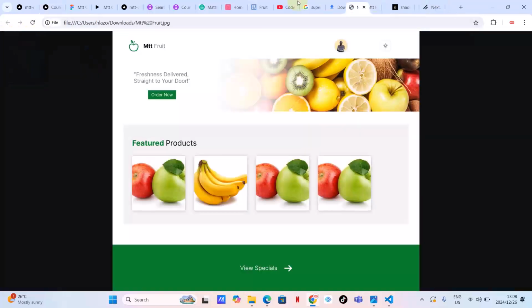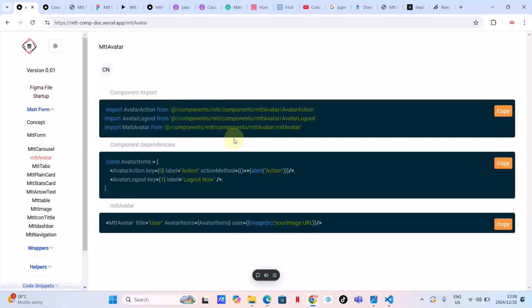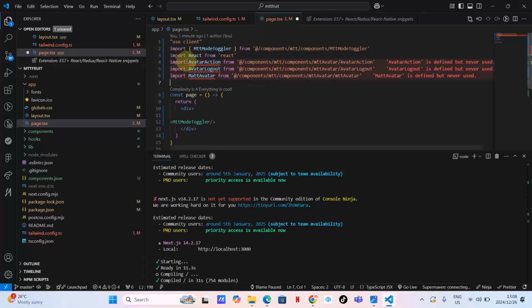Let's check our mockup. Okay, we've got this one. So now we need the avatar. Then again, we can just come here and look for Mtt avatar. As you can see, first of all, you need to import these components. I must import these components first. That means you just go to the import and click paste. But never used. Okay, it's true.